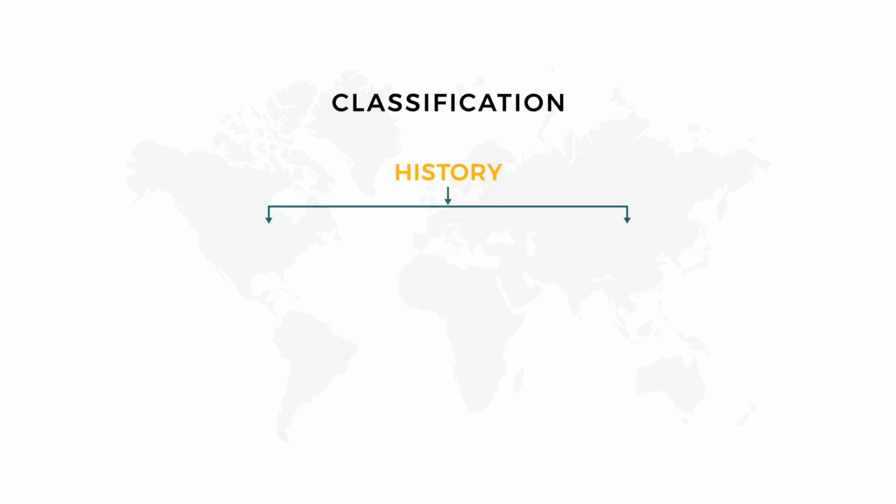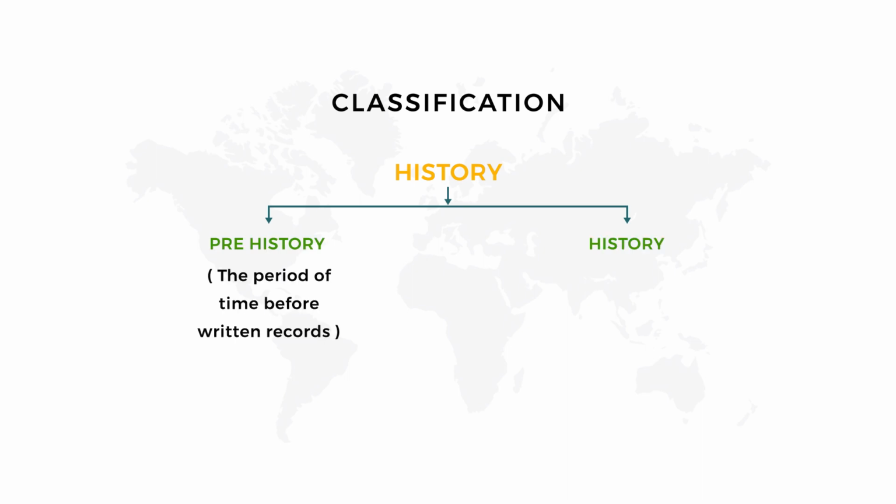History has been classified into prehistory and history. Prehistory is the period of time before written records. That means we do not have any evidence about prehistory. And history is the recorded documents of events, that too in chronological order.